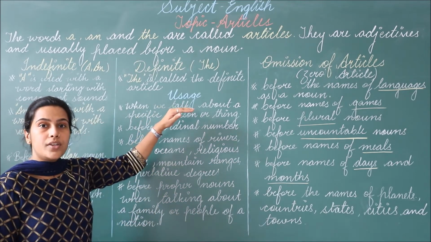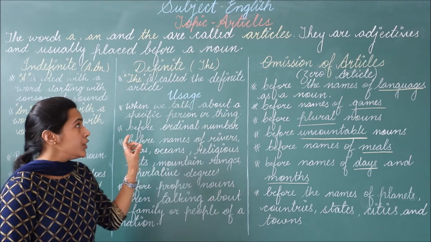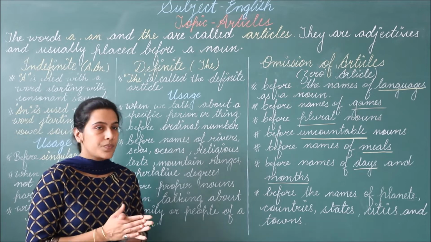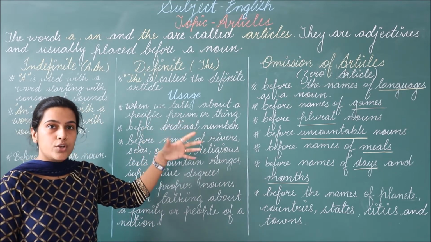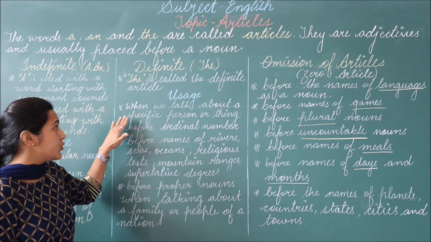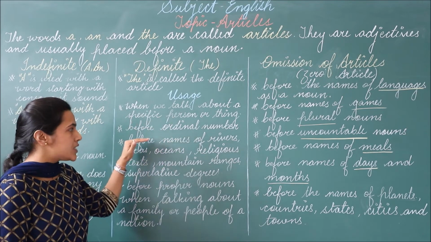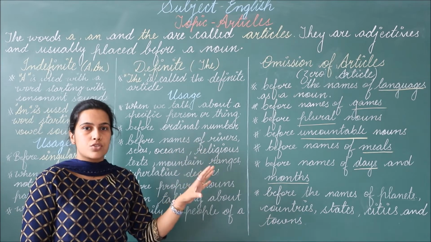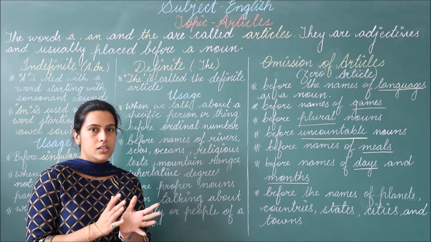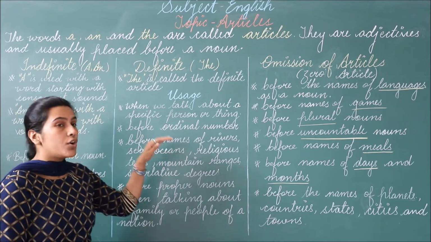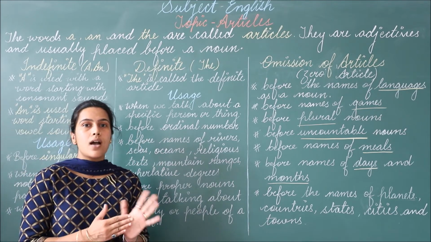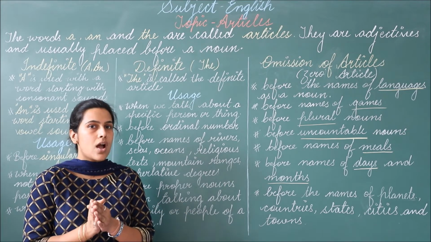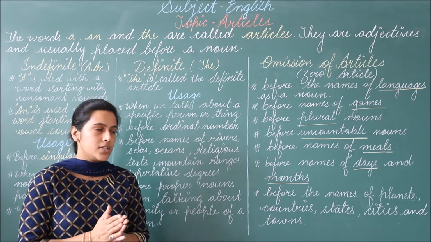Under definite article, we have the word the. We use the definite article when we talk about a specific noun. So let's learn about the uses. Where do we use the definite article? First one, when we talk about a specific person or thing. As I told you, when we point out a specific person or thing, then we use article the. Second, before ordinal numbers. Ordinal numbers are like first, second, third. These are our ordinal numbers, and we use article the before the ordinal numbers.